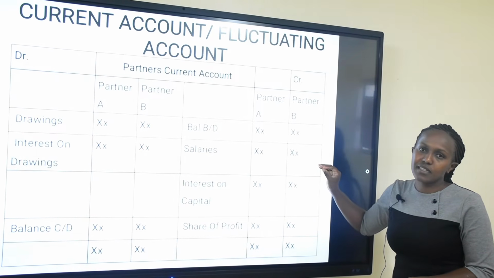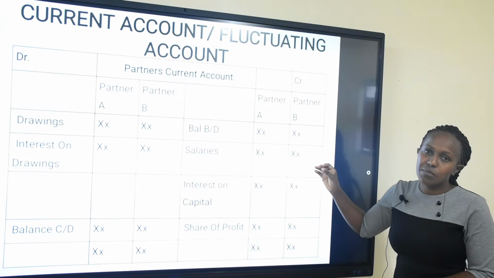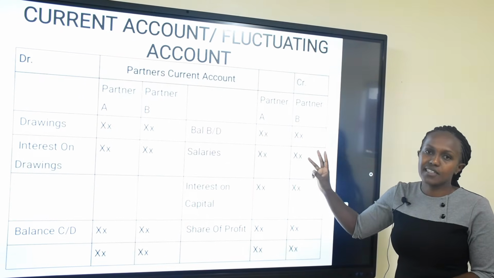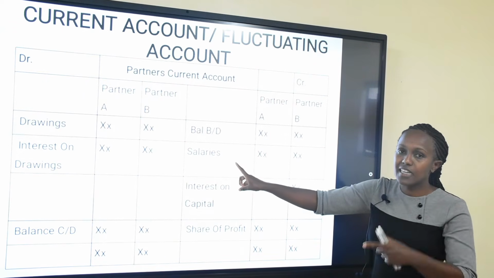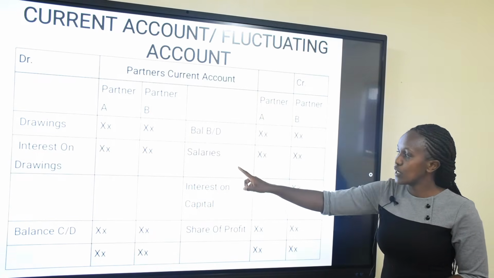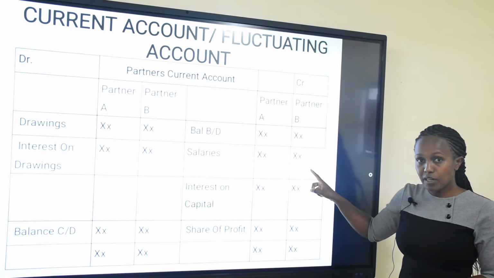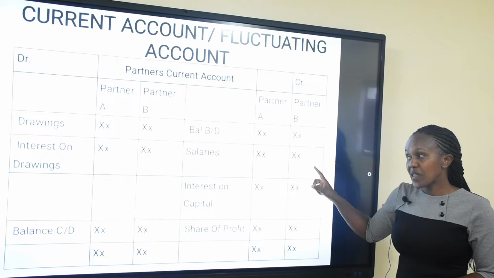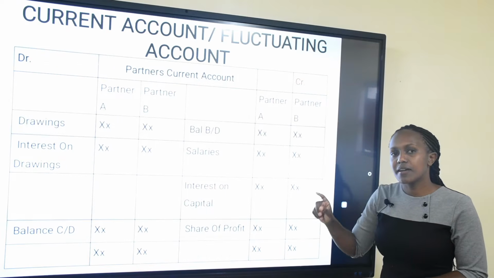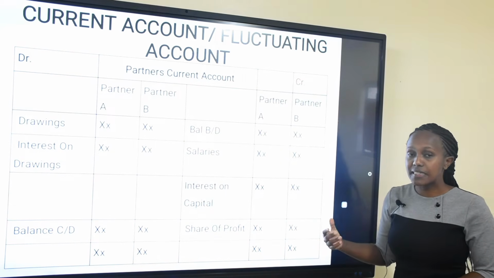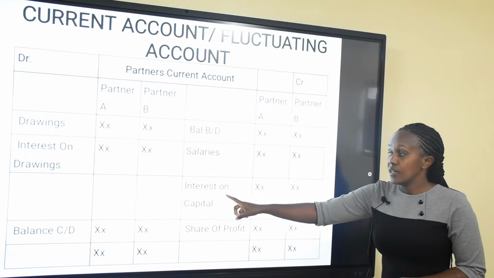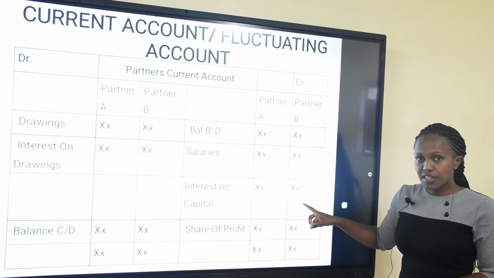And what did the partners receive? We have said partners receive, number one, salaries. So once they are paid the salaries from the appropriation account, we are going to credit to this account. We have also said partners are given interest on capital. They receive interest on capital. Anything they receive, you credit.